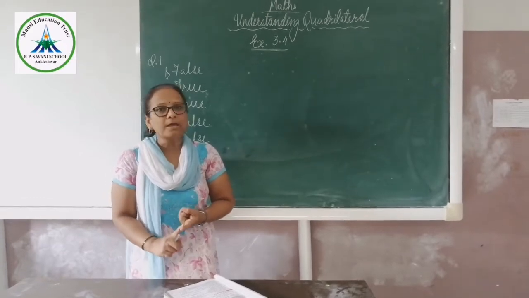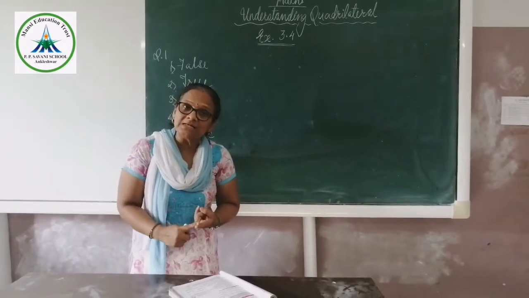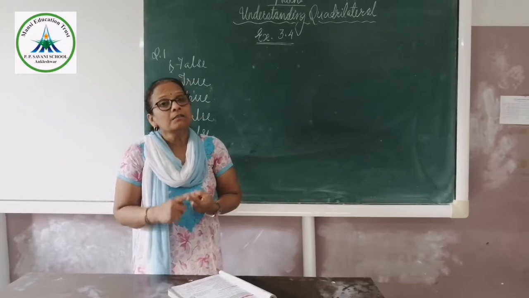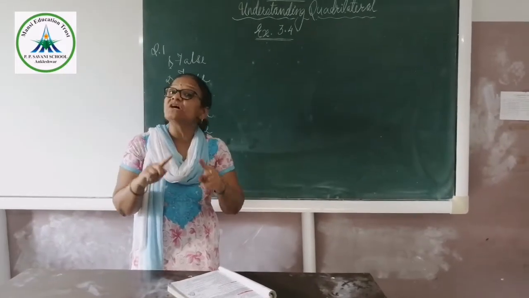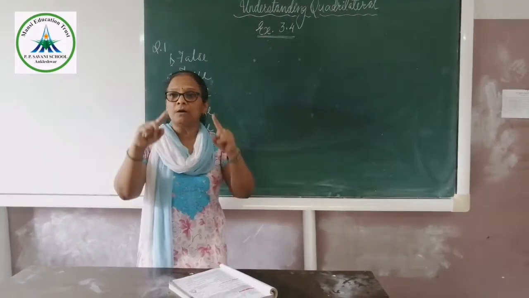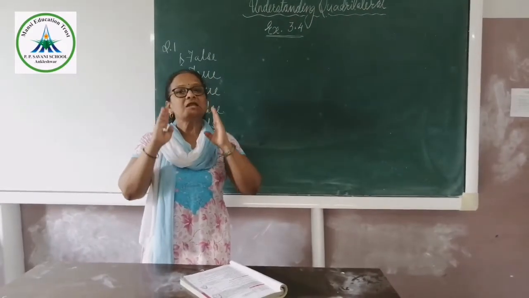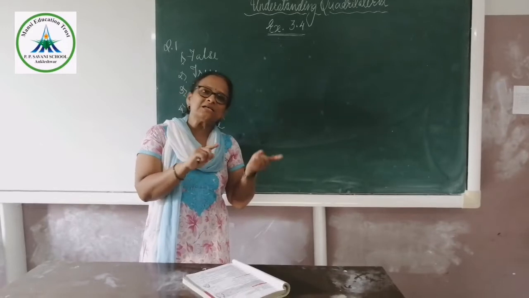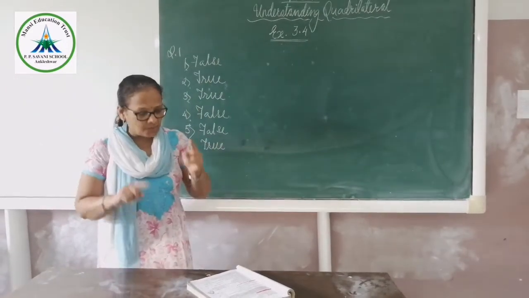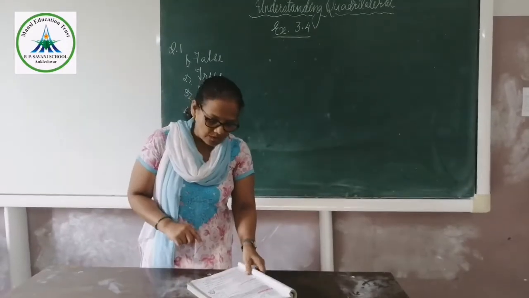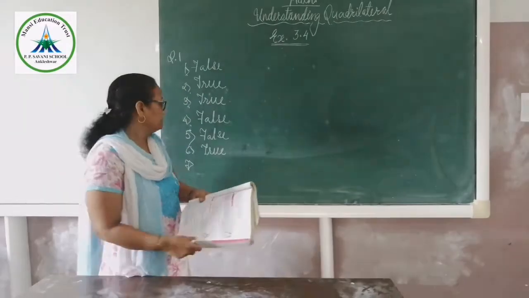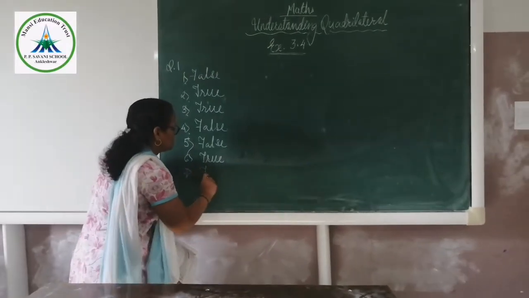In an isosceles trapezium, the sides which are not parallel are equal. That's why we can say that parallelograms are trapezium. So this statement is true.